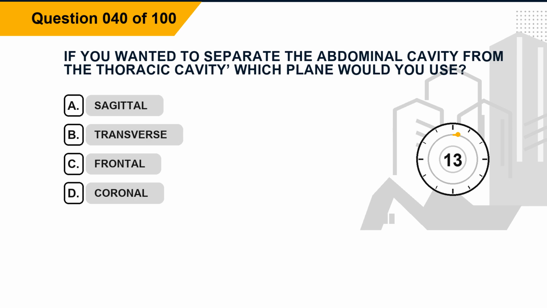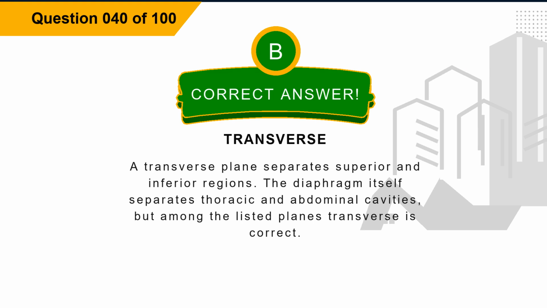Question 40. If you wanted to separate the abdominal cavity from the thoracic cavity, which plane would you use? Option A, sagittal. Option B, transverse. Option C, frontal. Option D, coronal. The correct answer is option B, transverse. Explanation. A transverse plane separates superior and inferior regions. The diaphragm itself separates thoracic and abdominal cavities, but among the listed planes transverse is correct.